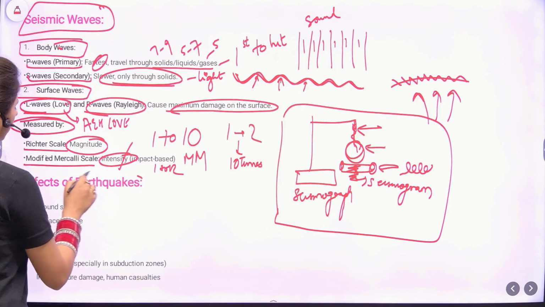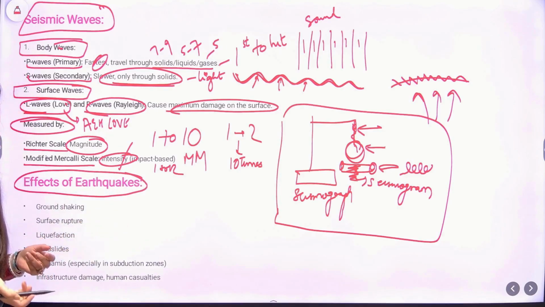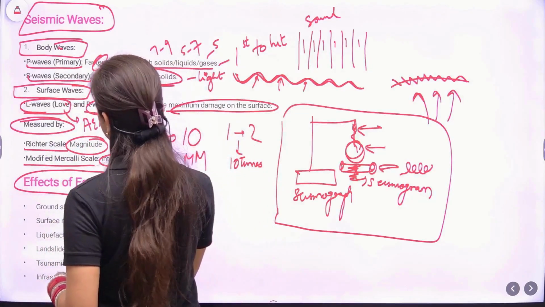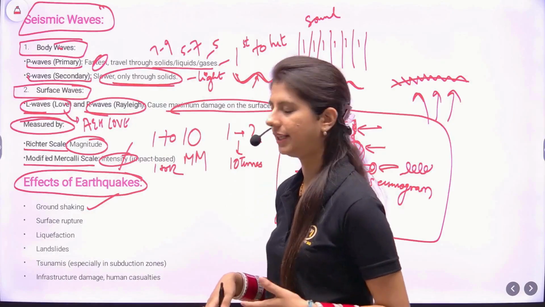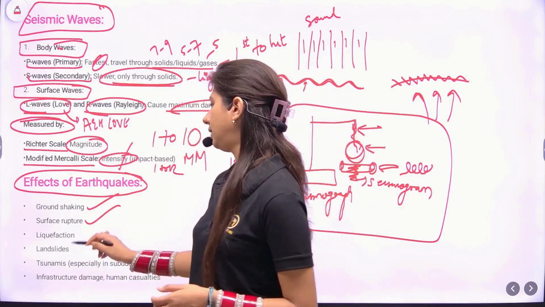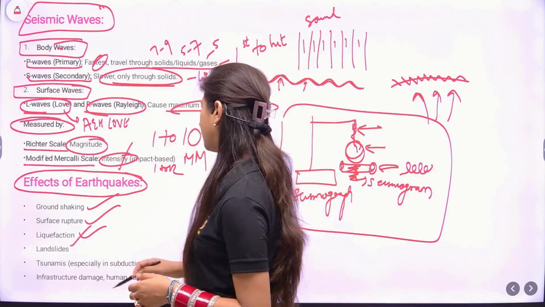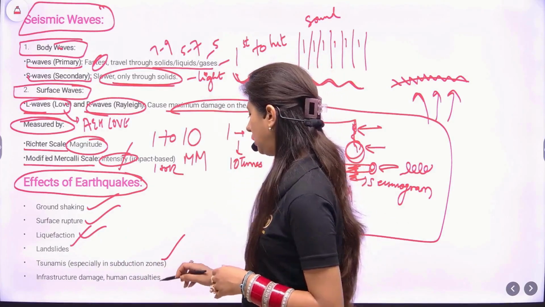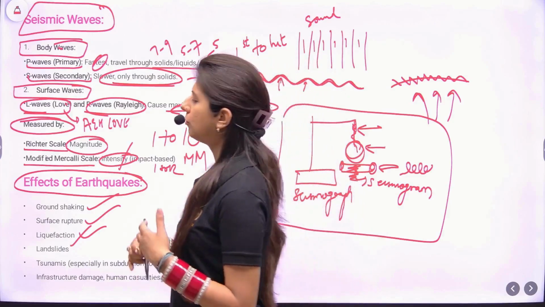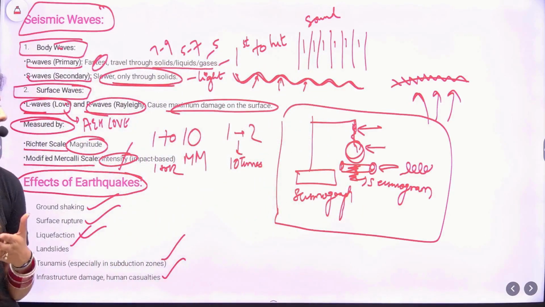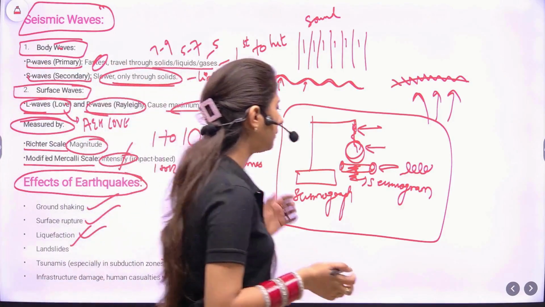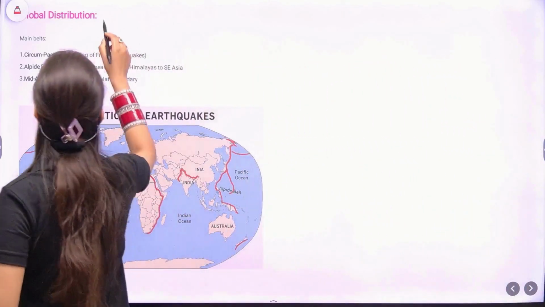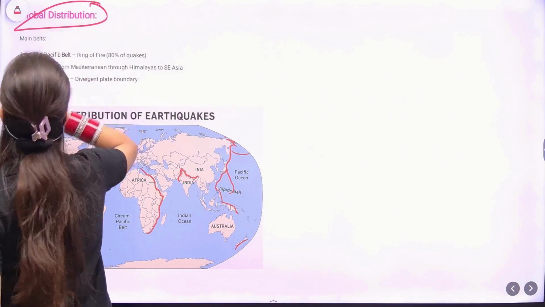Now what are the effects of earthquakes? Very common, very easy to write, but still, for covering all sides of the topic, I've mentioned it here. Of course, first is what we feel: ground shaking, oscillation, surface rupture, liquefaction, landslides, most common in hill areas, tsunami in the subduction zones, infrastructure damage, human casualty. There's a never ending list because of the earthquake. So it is very important to have certain measures. But before that, we'll be looking at the global distribution.